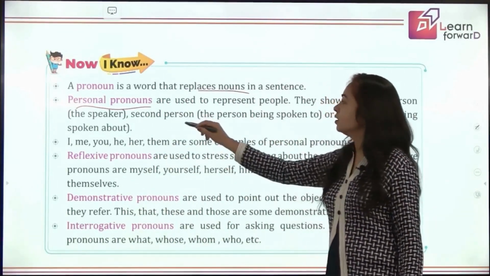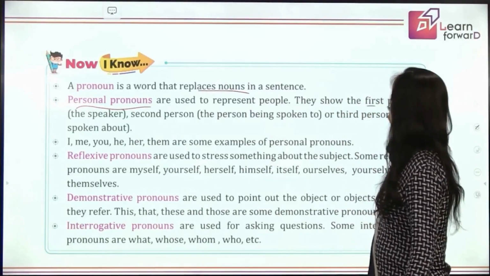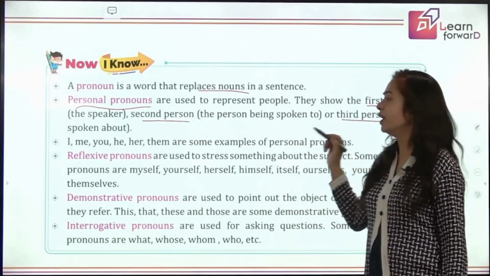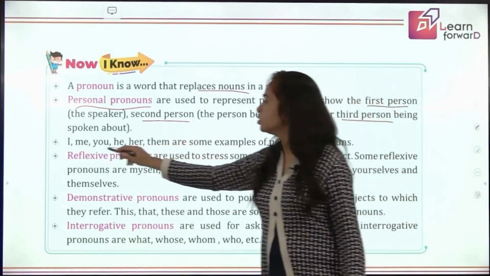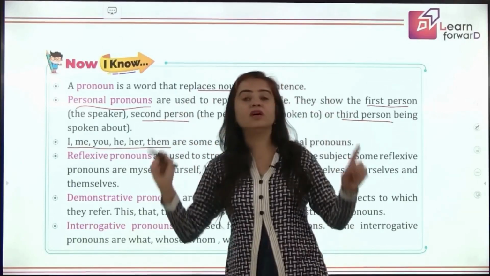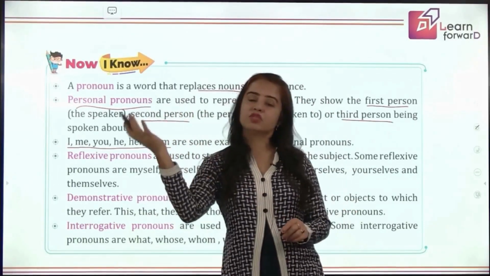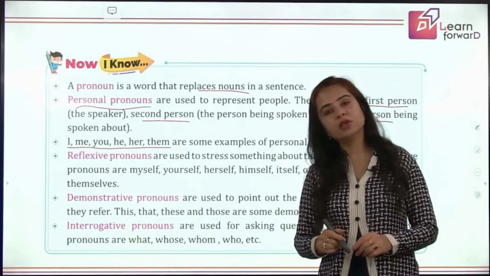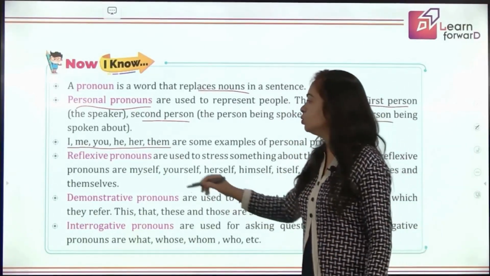So these are the three pronouns, three-person pronouns, first person, second person, third person. Then we have done the examples of first person, second person, third person pronouns. Rather, we have learnt the table form, the subjective and objective forms of all the three-person pronouns in singular as well as plural. So you need to learn that.